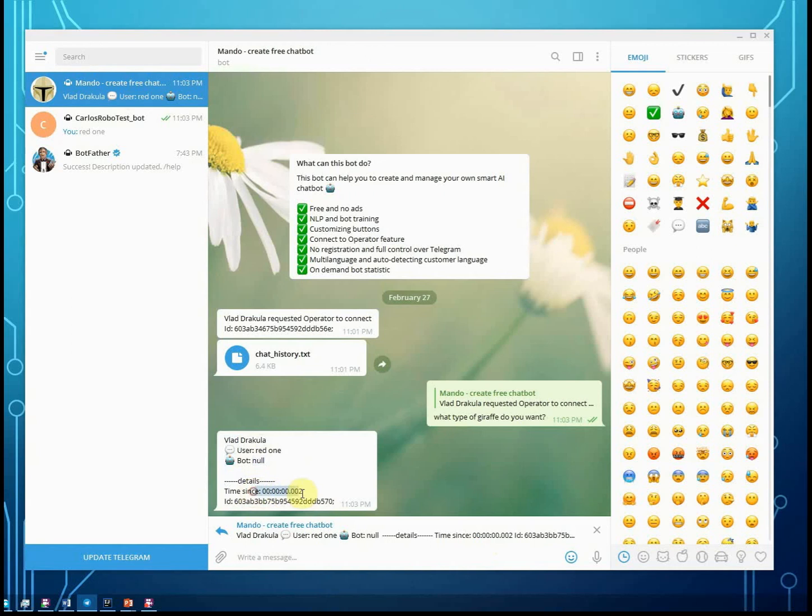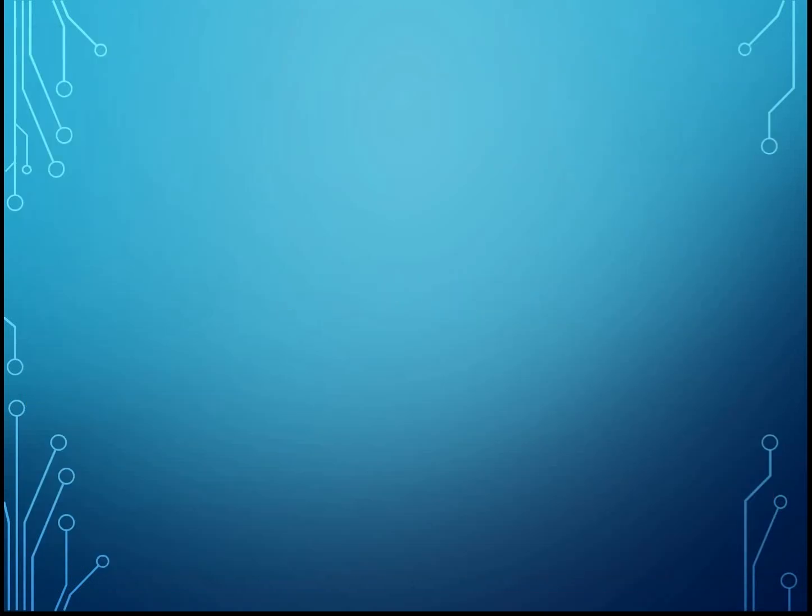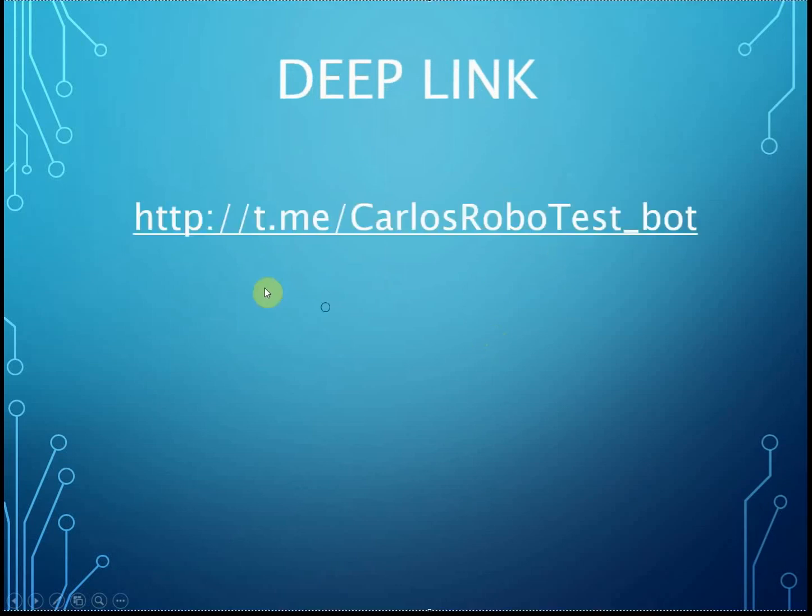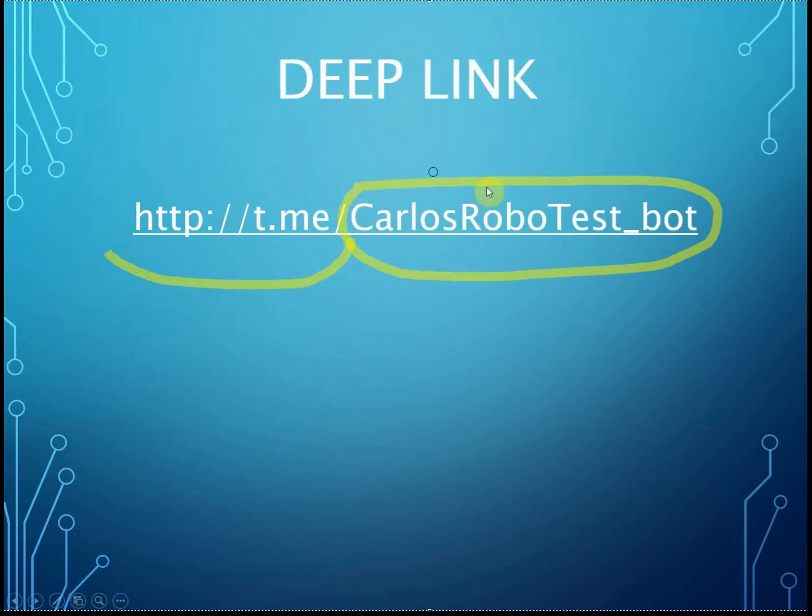Deep link. Okay, so you set and trained your smart bot. That's great news. Now let others know about it. Don't miss a chance to leave a direct link to your bot anywhere. Let me show what that link should look like. So I would have a direct link to my bot looking like this, where there are two parts actually. The first one is the t.me standard and the second part is the name of my bot. So I created the bot Carlos Robot Test Bot, so this link will lead to my bot directly.